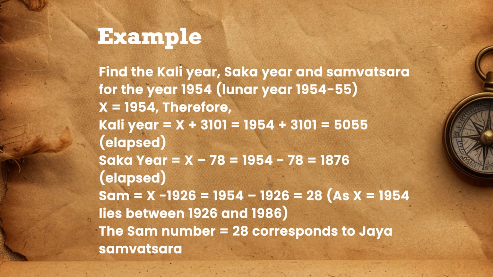Then the Samvatsara number is X - 1926 = 1954 - 1926 = 28, as X = 1954 lies between 1926 and 1986. The number 28 corresponds to Jaya Samvatsara as per table 1.